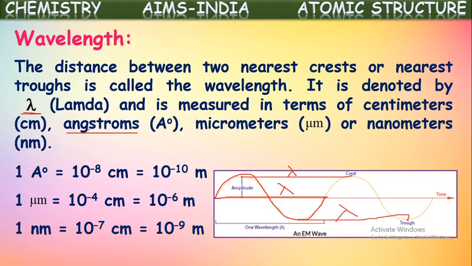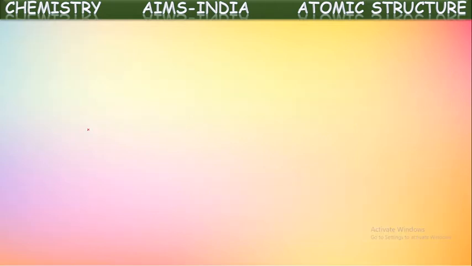Wavelength is the distance between the two nearest crests or two nearest troughs of a wave. It is denoted with the symbol lambda. Next one, frequency.